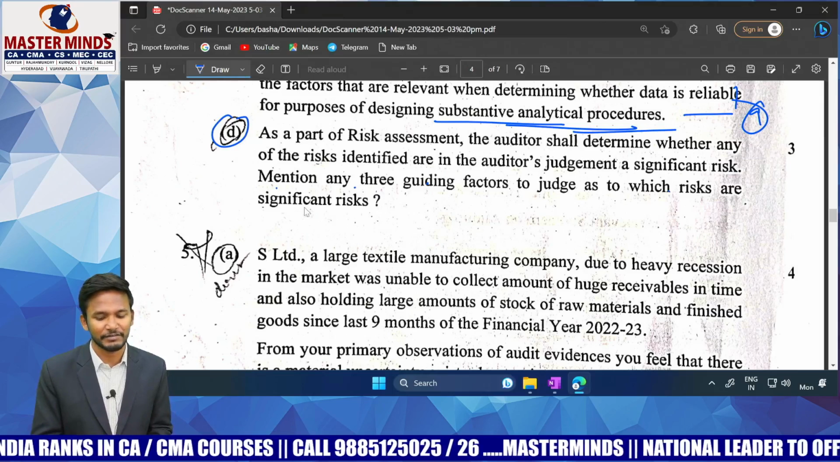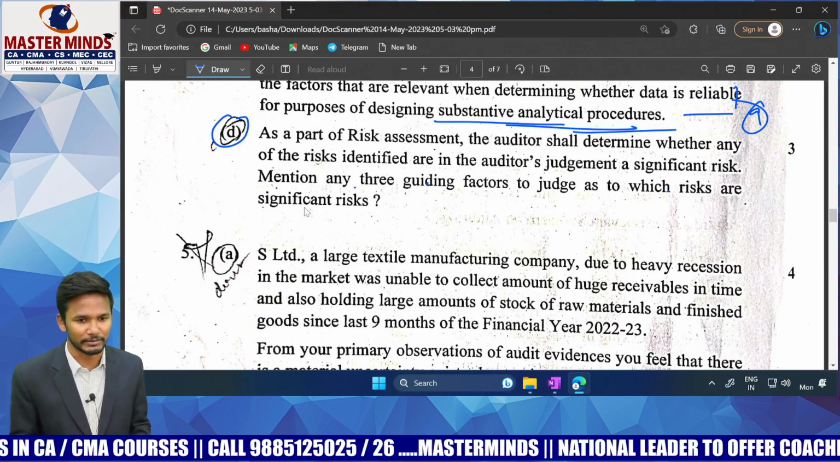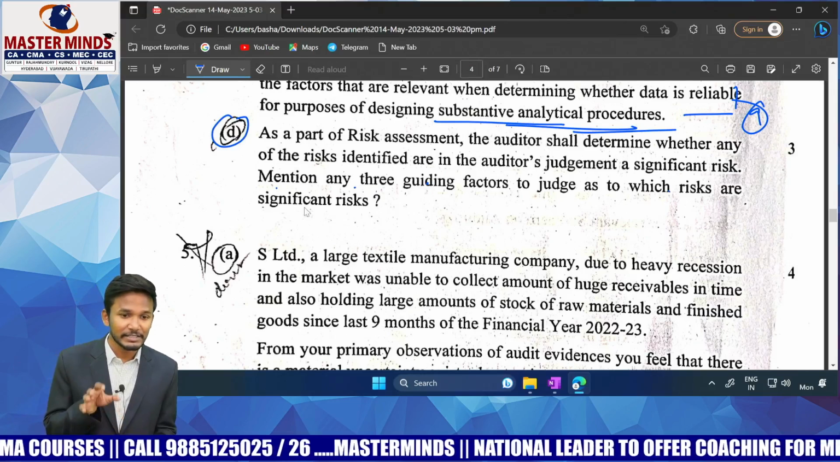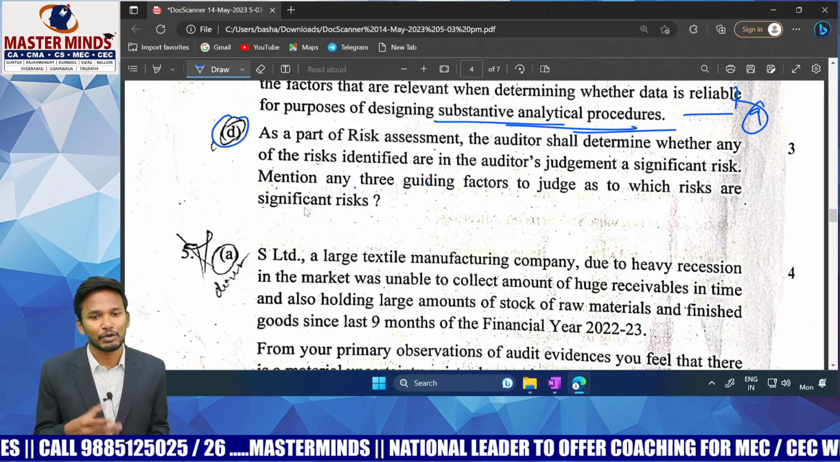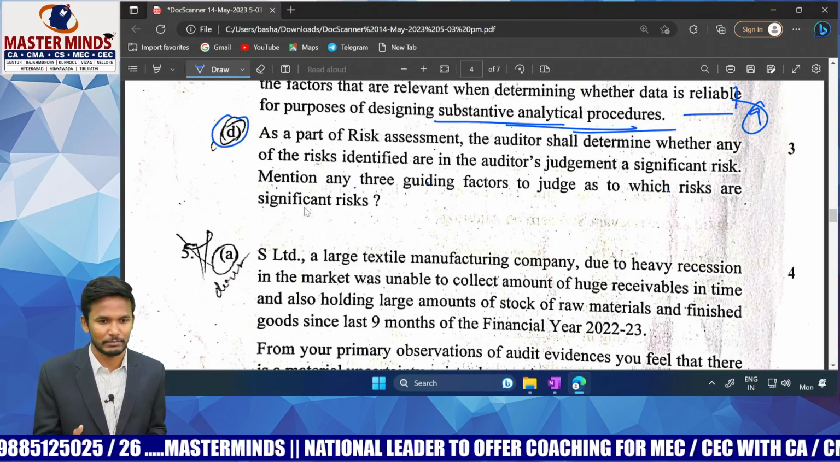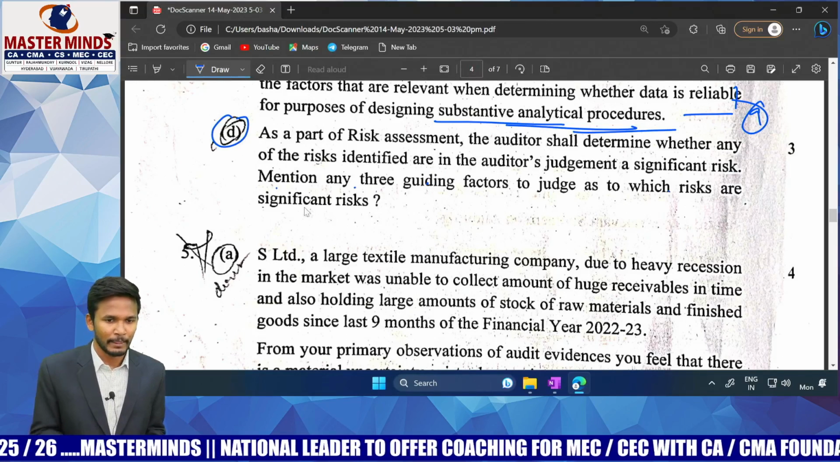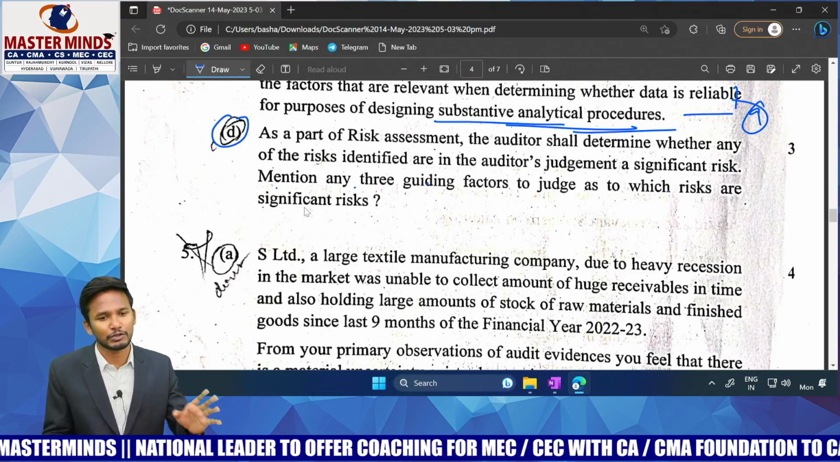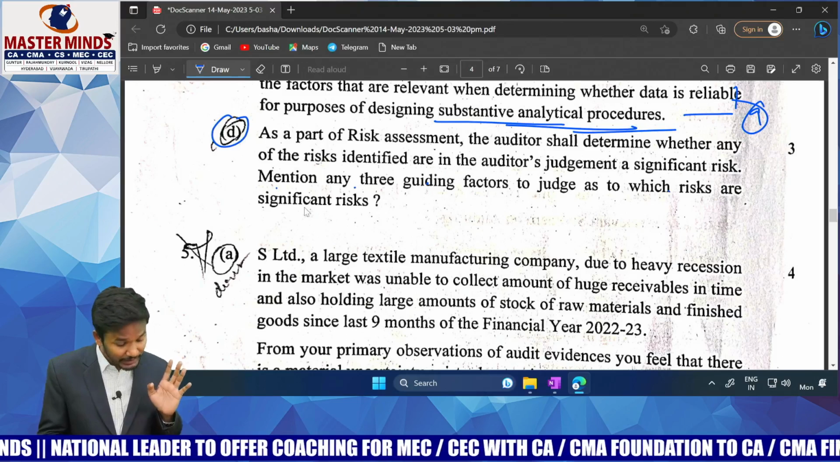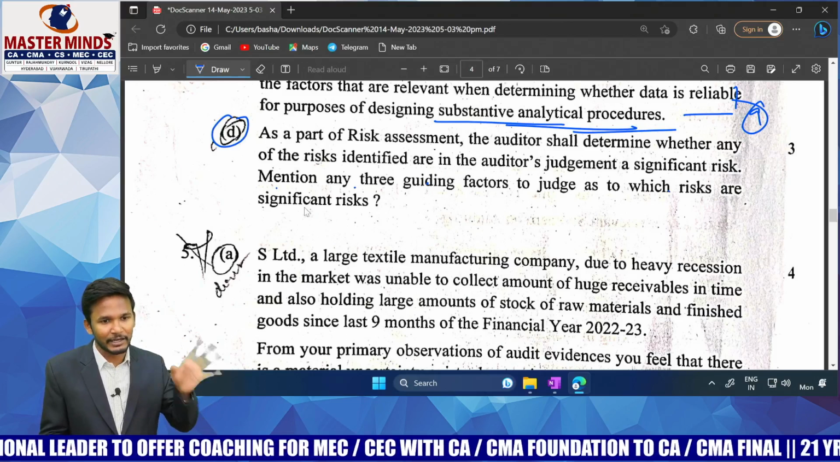So what is significant? Which is more material? Which is more important? For deciding whether the risk is significant or not, what factors will you consider? What are the things you will keep in mind? They are asking for some examples. Here, you can also write using your common sense. If an error is there and a fraud is there,